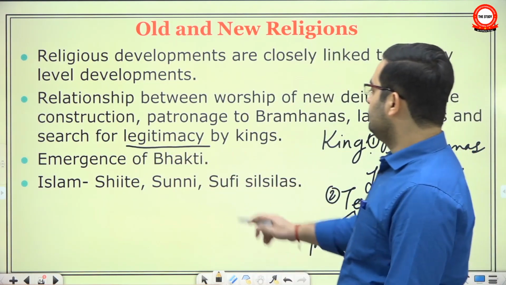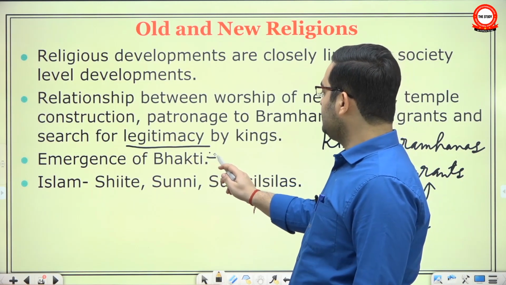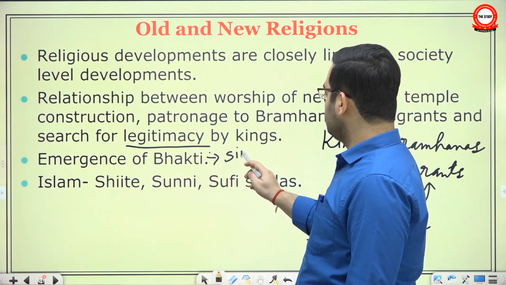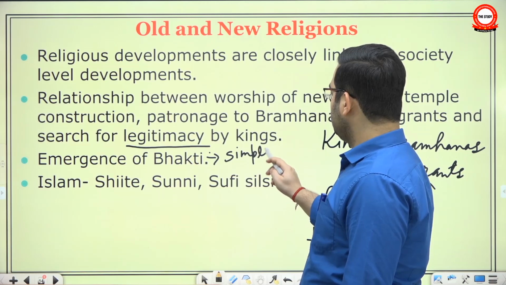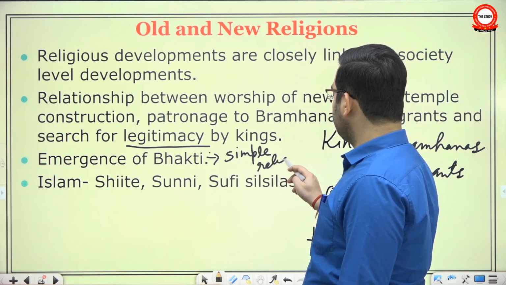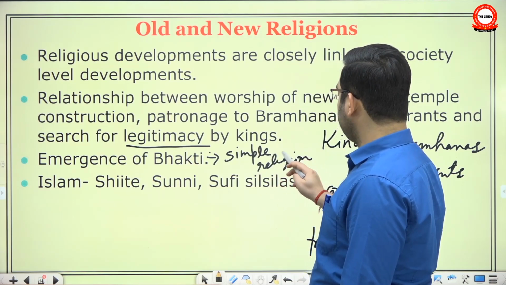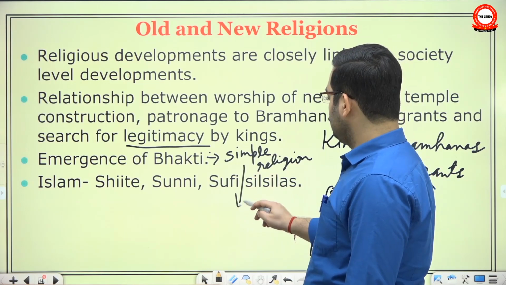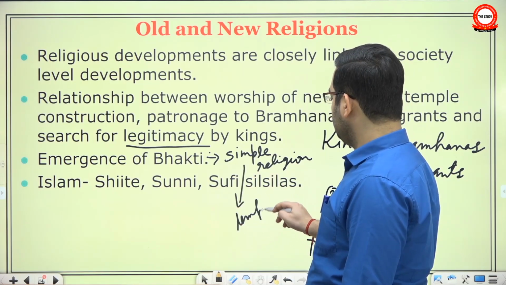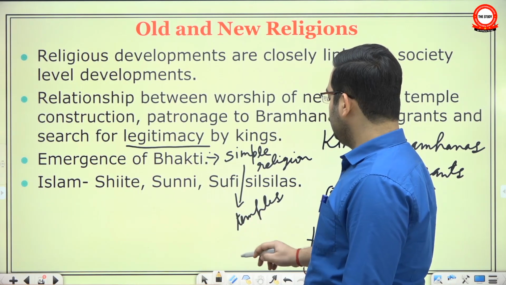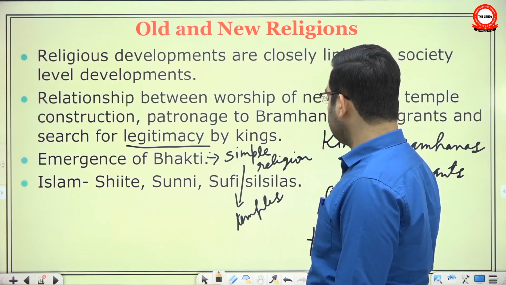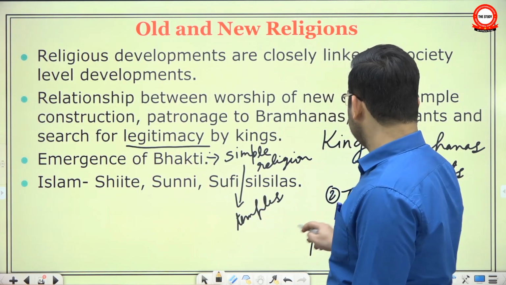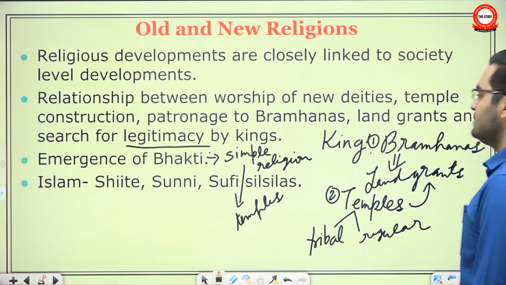Now we saw that bhakti emerged during ancient period as a simple religion. Okay, it focused on individual worship of gods, which could be in the form of statues. So therefore, temples began to be constructed, and we have earliest surviving temples from Gupta period, and gradually these temples became associated with the sovereignty of king as well.